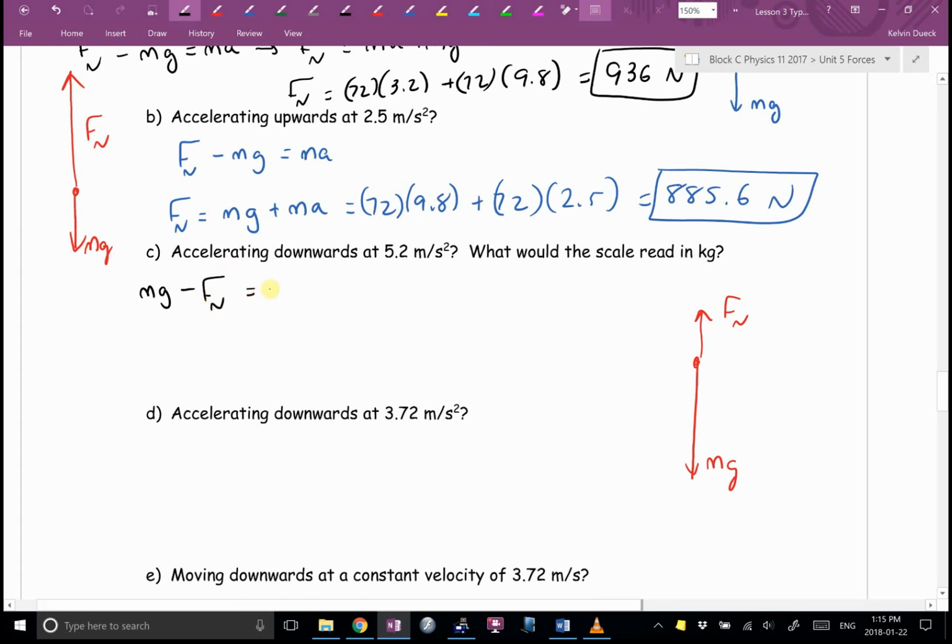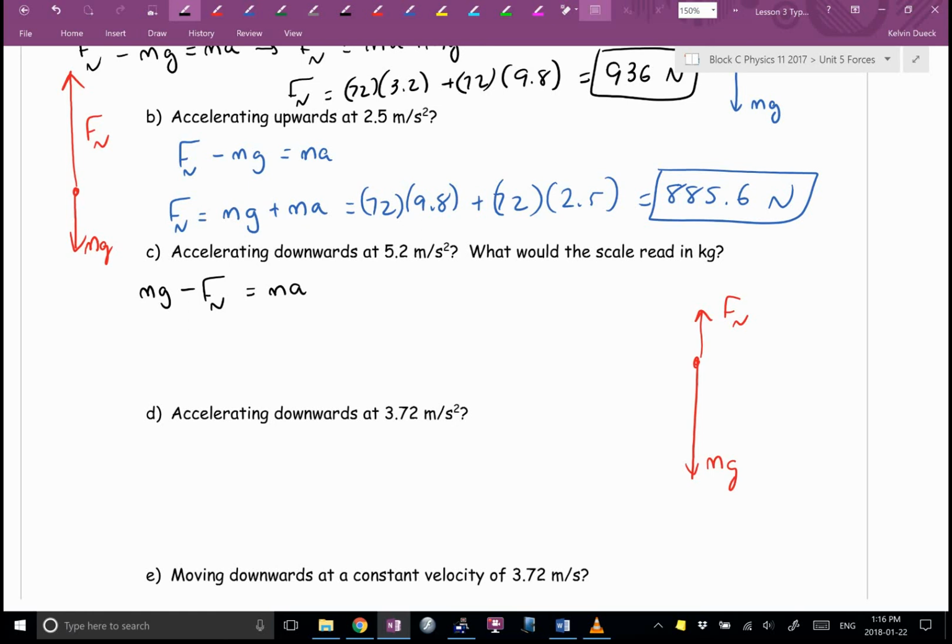What does winner minus loser always equal? What am I trying to find according to this question? What the scale reads. What am I really trying to find according to this question? How would I get the normal force by itself? What's right in front of the Fn that I don't like?